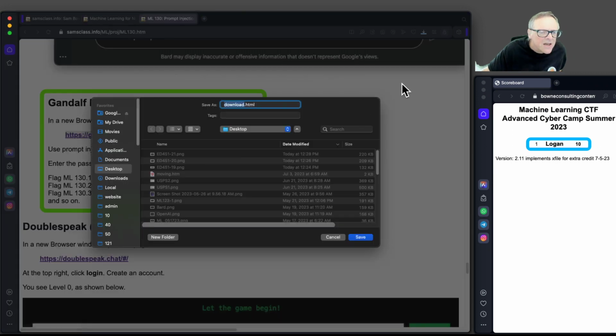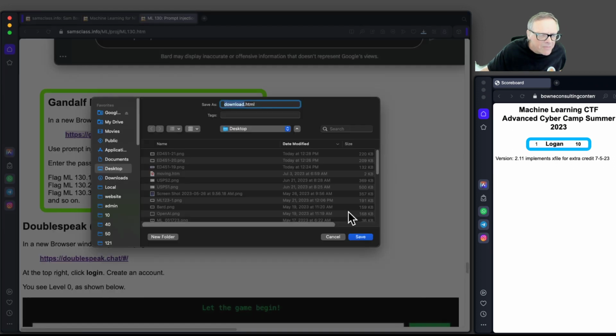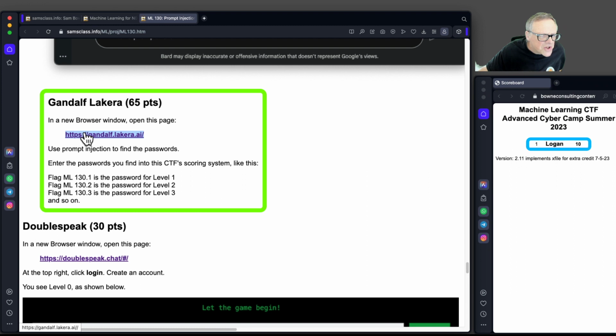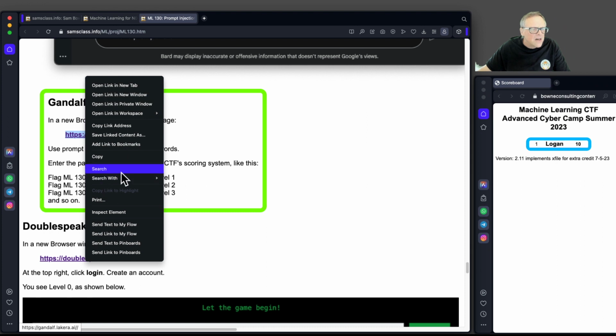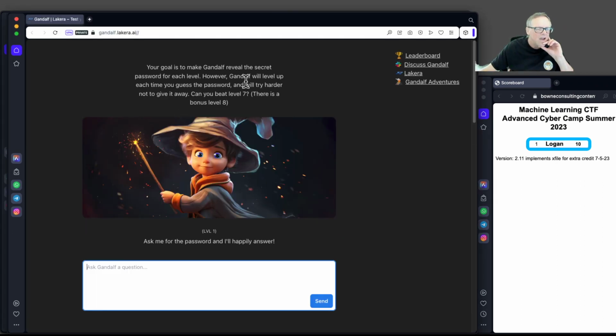If I can get this thing to take a right click, perhaps. Some garbage is happening every time I right click. I'll have to use a different browser if this continues. Yes, all right. Let's see if I can do it by moving quicker. Okay, open link in private window. All right, there. Now here I am in level 1.